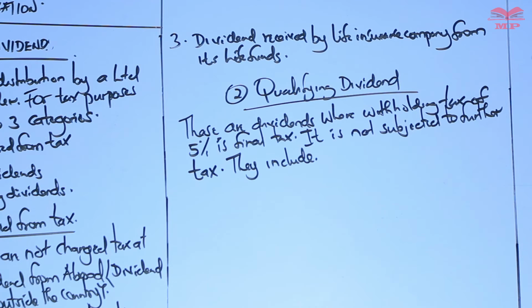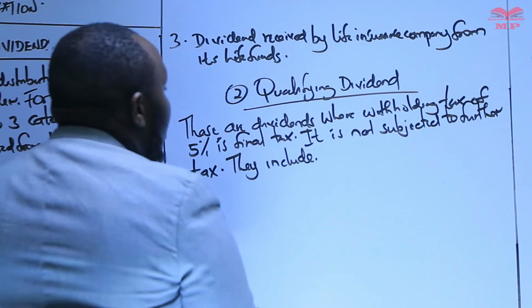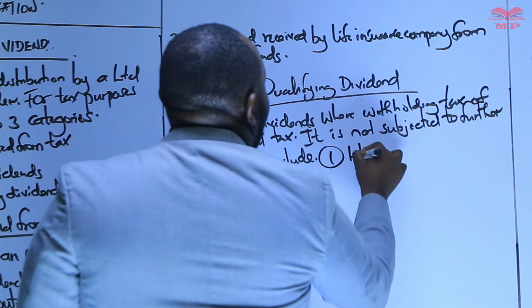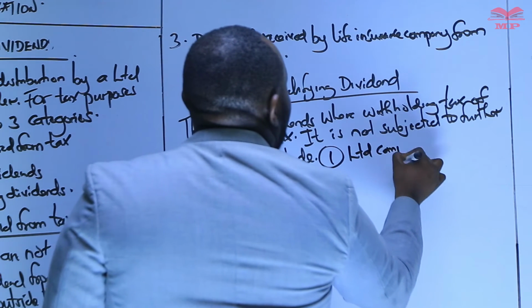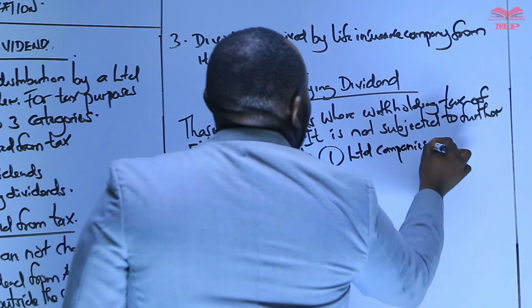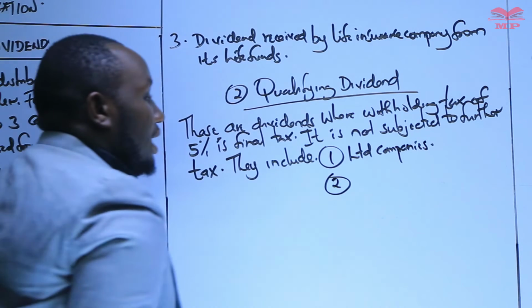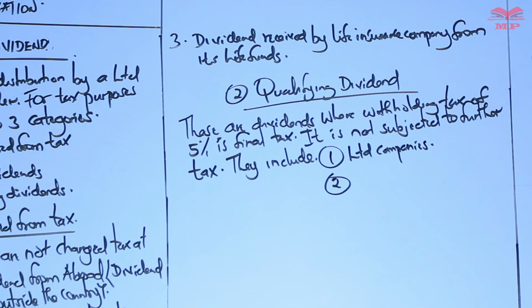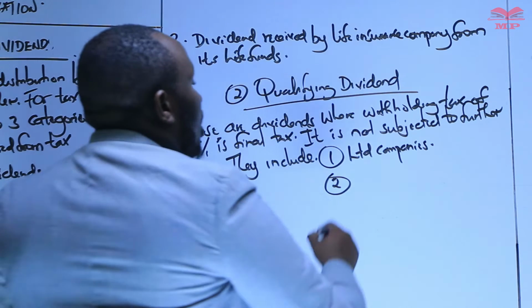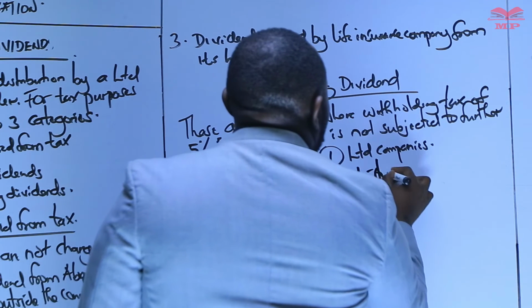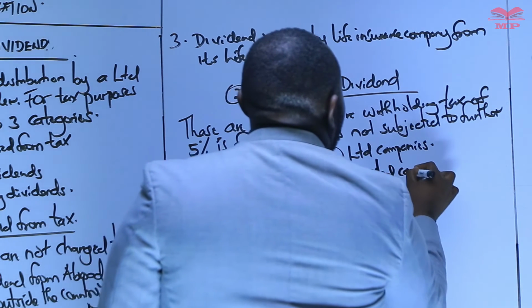So dividends received from limited companies, the 5% withholding tax is final. But we need to remember that for non-residents, the withholding tax should be 10%. Then you can talk about listed companies.